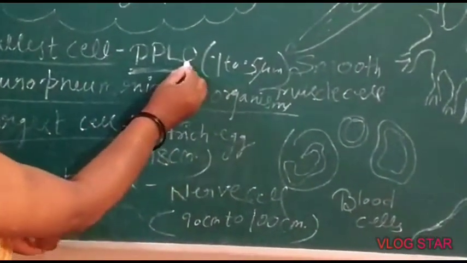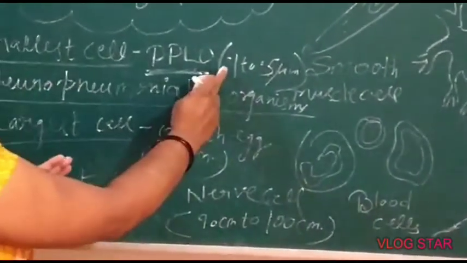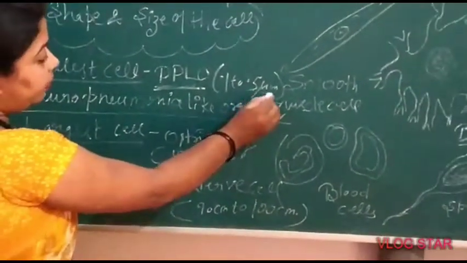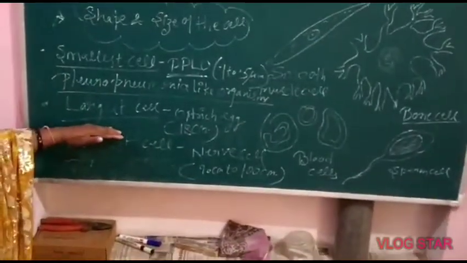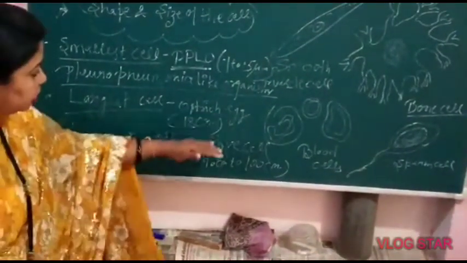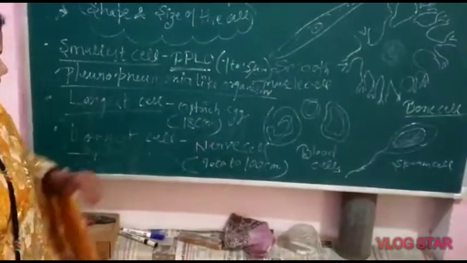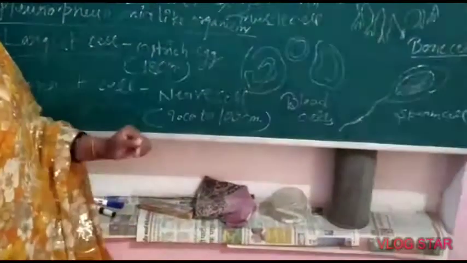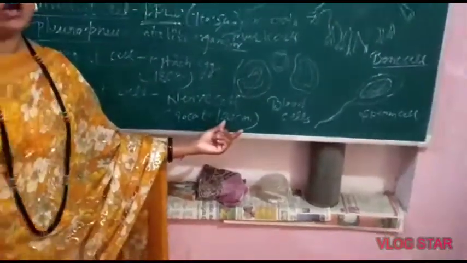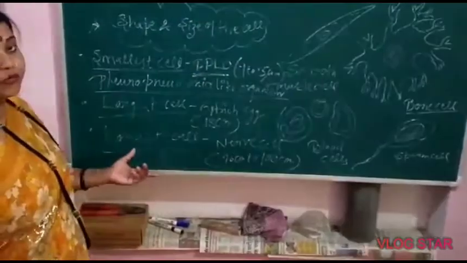Size is 0.1 to 0.5 micrometer. Very small. Next is the largest cell. The largest cell is the ostrich egg, whose size is 18 centimeter. And the longest cell is the nerve cell, size 90 centimeter to 100 centimeter. These are very important questions for 1 mark.